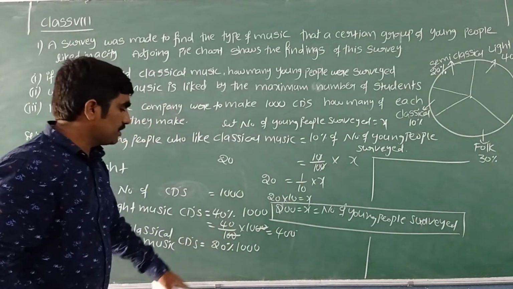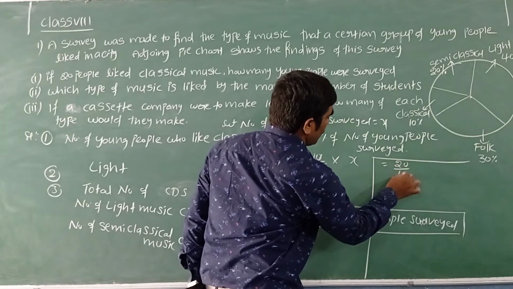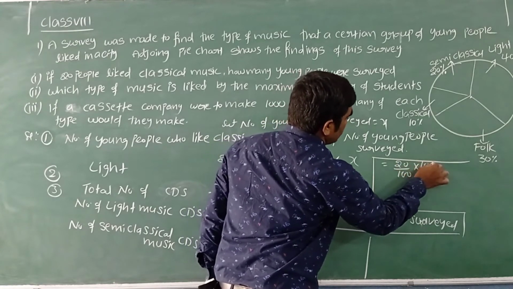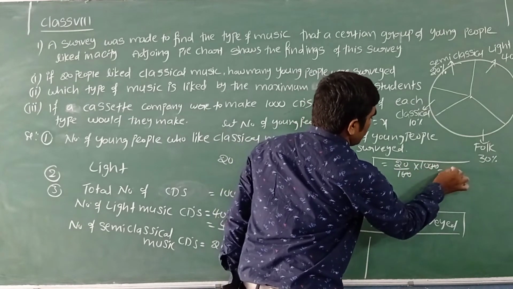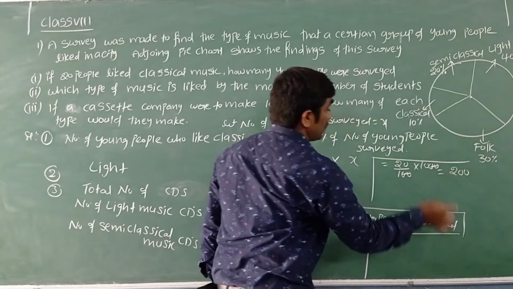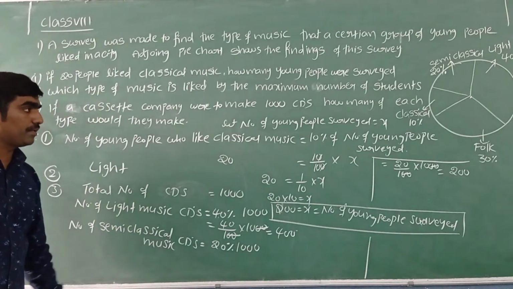We need to express 20% in fraction form first: 20 by 100 out of 1000 CDs. Two zeros cancel, 20 into 10 is 200. Out of 1000 CDs, 200 CDs they have to prepare of semi-classical music.